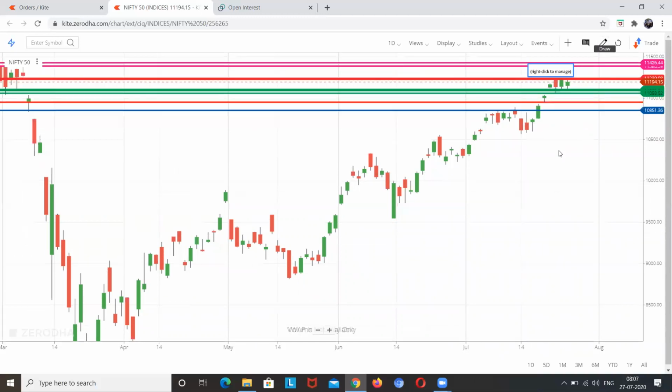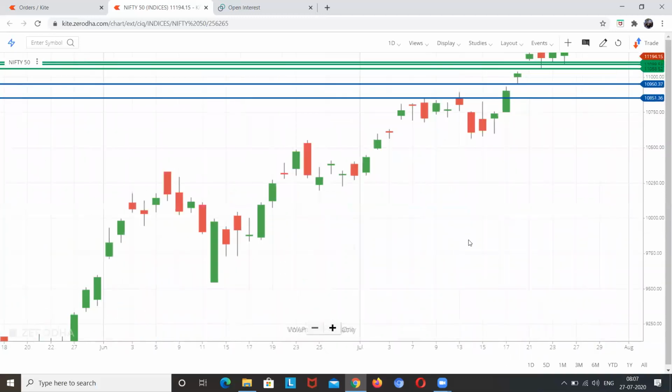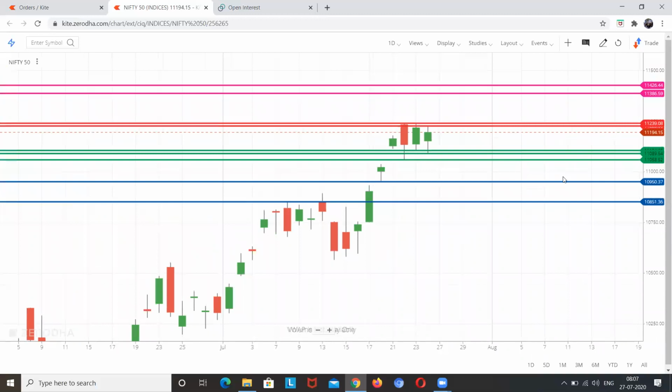So basically, the major range right now for the particular week is 11,240 and 11,050. That is the range. If any hourly close comes beyond the range, and it is closing above this level 240, then we can go long for 11,380 and 430. And if there is an hourly close beyond 11,050, at that time we can go for the short trade, and we can eye 11,950, and next is 11,850. So that is the major support and resistance level we have talked about.